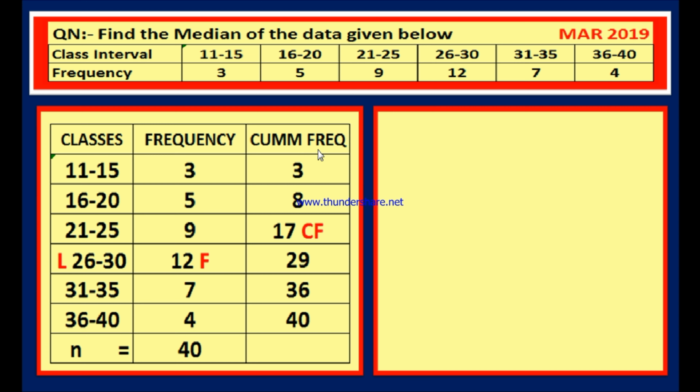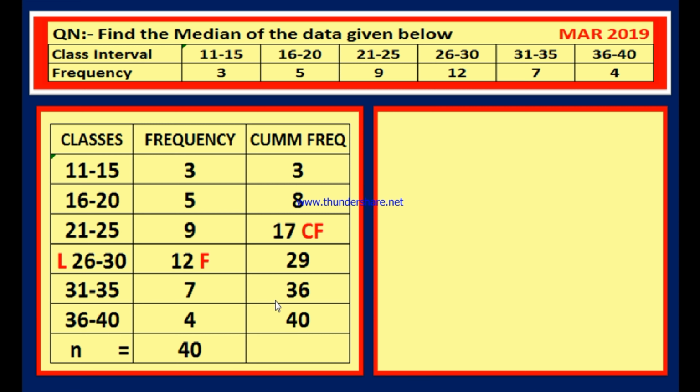The next column is for cumulative frequency. First is 3. Next 3 plus 5 is 8. 8 plus 9 is 17. 17 plus 12 is 29. 29 plus 7 is 36. 36 plus 4 is 40. This is the cumulative frequency column.